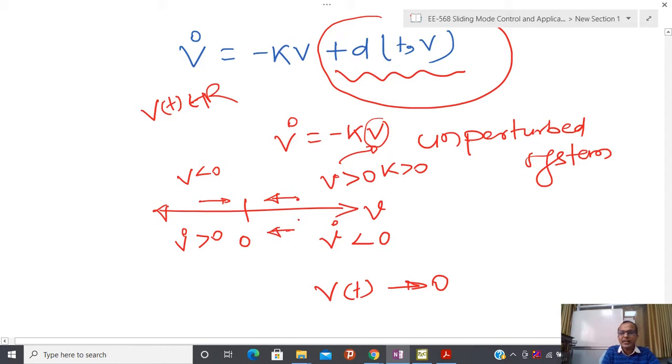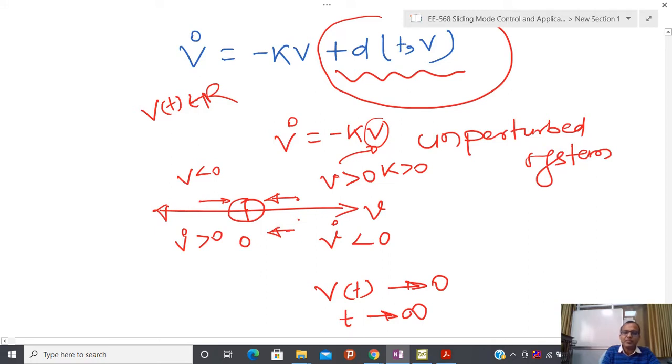As we are moving towards this, the value v is going to decrease, so the rate of change is also going to decrease. In sufficient vicinity of v equal to 0, my velocity is very low. So I am saying that theoretically infinite time is required to converge to this particular point, that is called the origin.